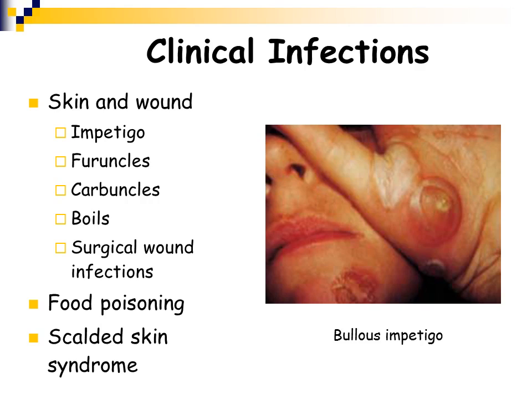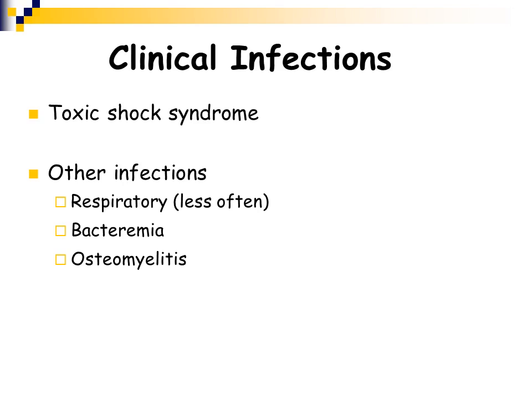You can see in the picture on this slide, this is a picture of a type of impetigo called Bullous Impetigo, and we will talk about this disease in a few slides. Staph aureus also causes the disease toxic shock syndrome, which is a toxin producing disease, and other infections. Sometimes it causes various respiratory infections. It can be the cause of bacteremia or bacteria in the blood, which is a systemic infection. It can also cause bone infections such as osteomyelitis.